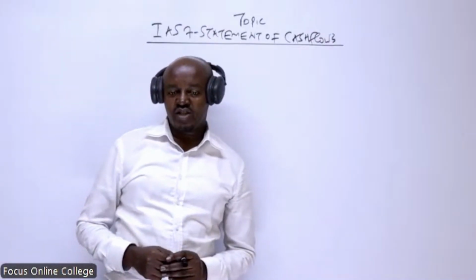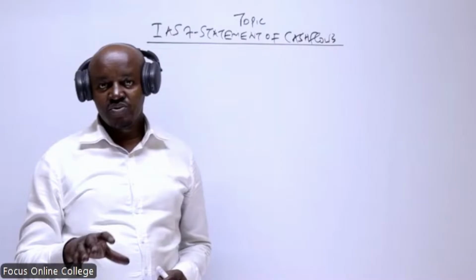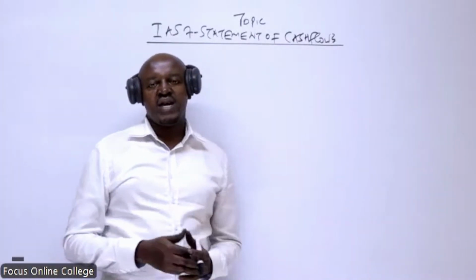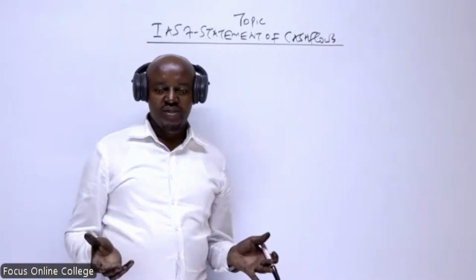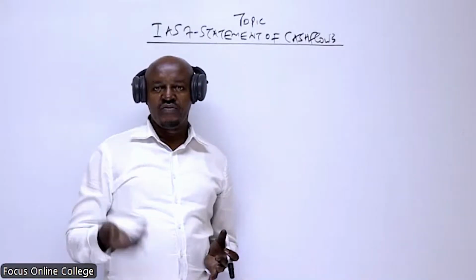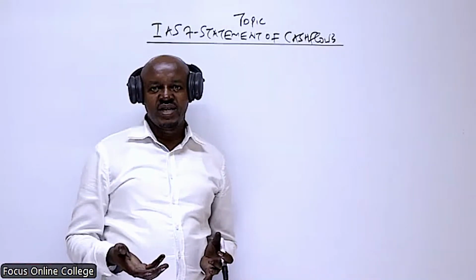A statement of cash flows, number one, is one of the components of the financial statements prepared by companies at the end of the year. A cash flow statement is prepared to show the sources of cash and the application of that cash. How did the company generate cash?